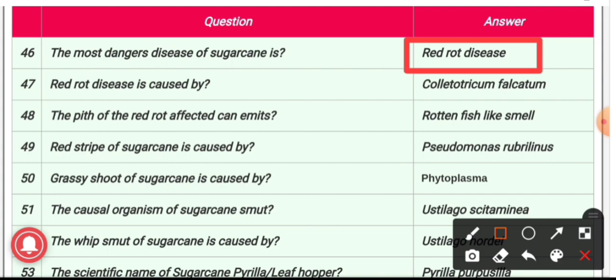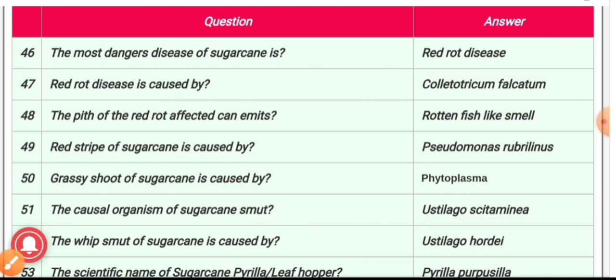47th question: the red rot disease is caused by? The causal organism of red rot disease is Colletotrichum falcatum. Because of this causal organism, red rot disease takes place in sugarcane. 48th question: the pith of red rot affected cane can emit? They can emit a smell like rotten fish.